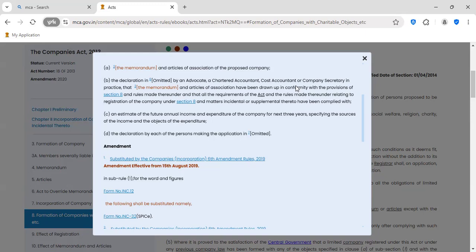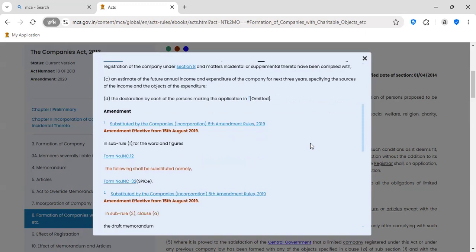So any one of these professionals has to certify that this proposed company has complied with all the applicable laws and rules. An estimate of the future annual income and expenditure of the company for the next 3 years, specifying the source of the income and objects of the expenditure. This statement has to be attached along with the application. An estimation, a projection for the next 3 years.